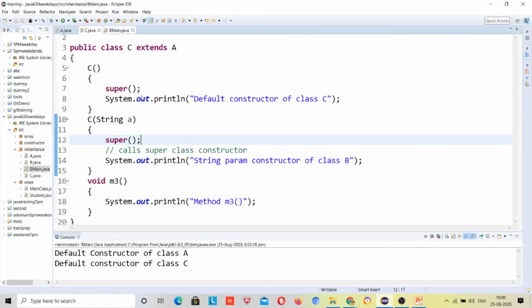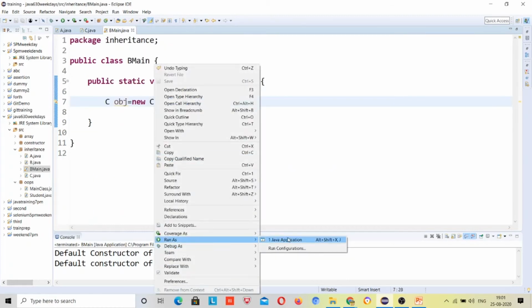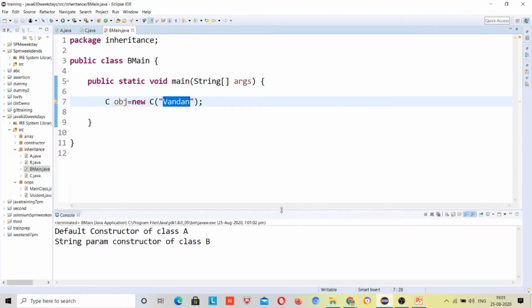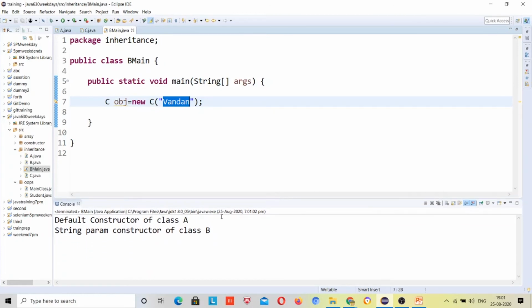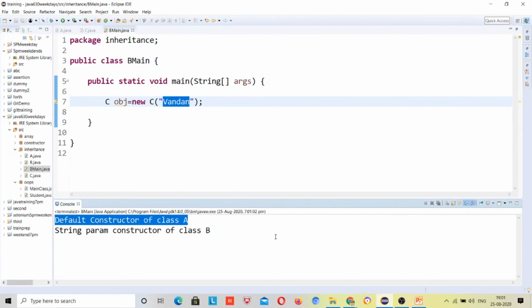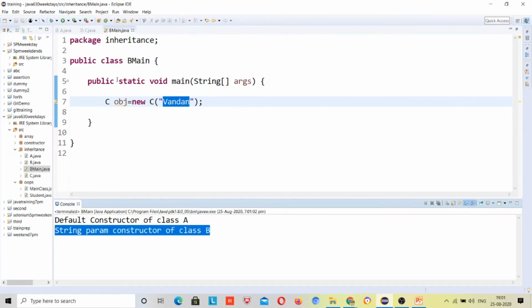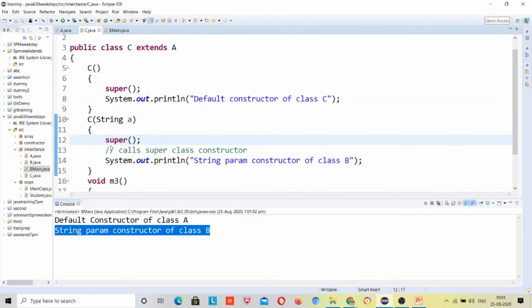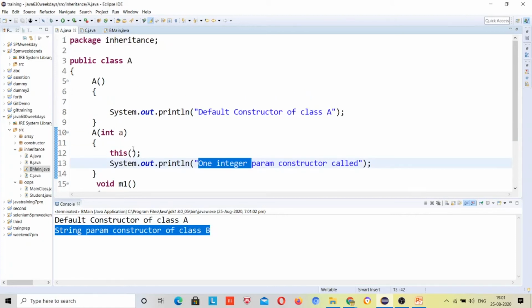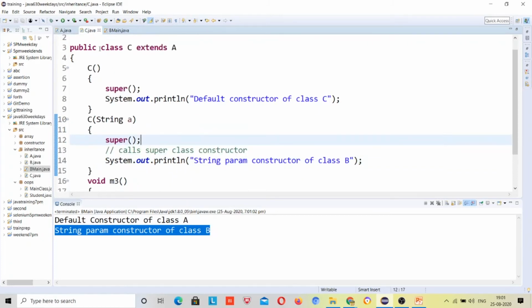If I run this, default constructor of class A, string param constructor of class B. First it came here, default constructor of class A, sorry, of class A, and string param constructor of class B. And here I have passed this. I have not passed the 5 over here. Correct, I have not passed the 5.